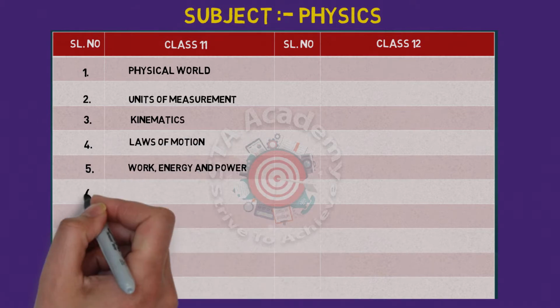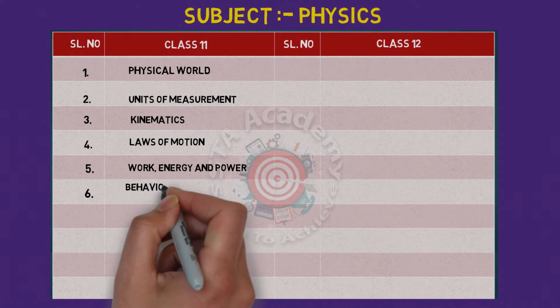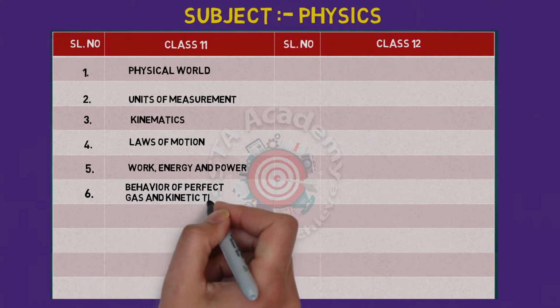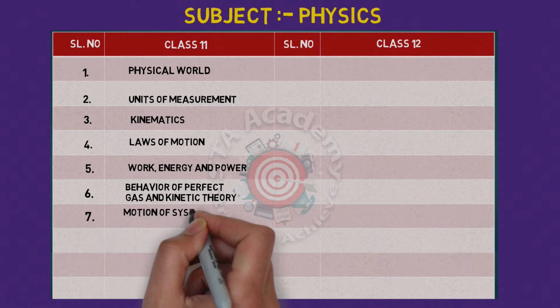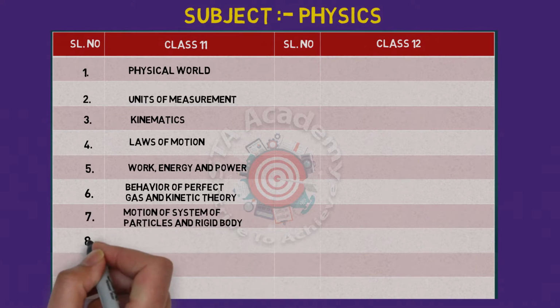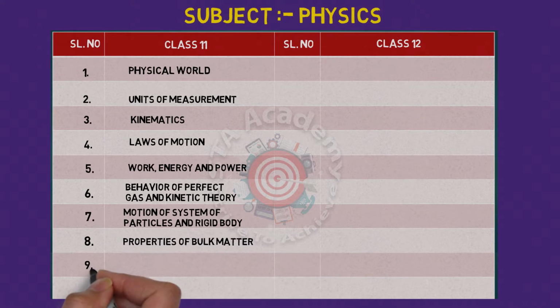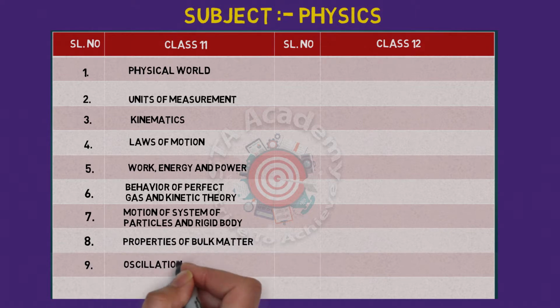Fourth is laws of motion. Fifth is work, energy and power. Sixth is behavior of perfect gas and kinetic theory. Seventh is motion of system of particles and rigid body. Eighth is properties of bulk matter. Ninth is oscillations and waves.